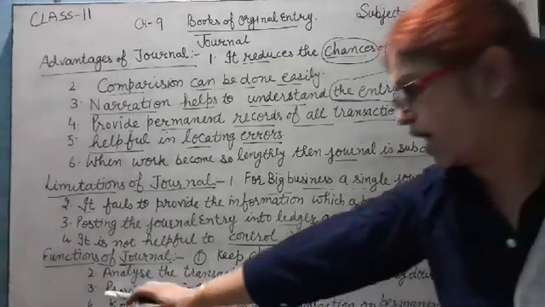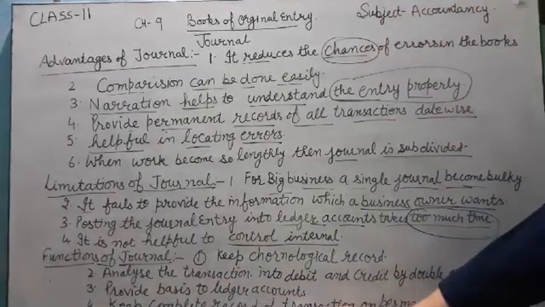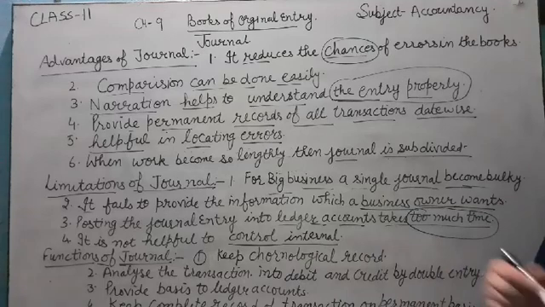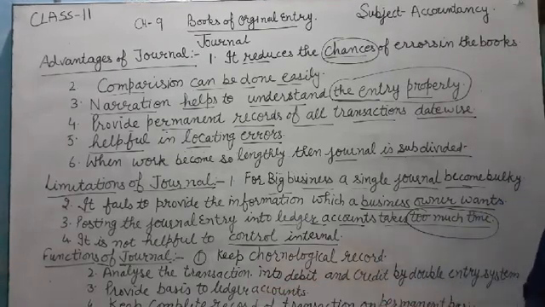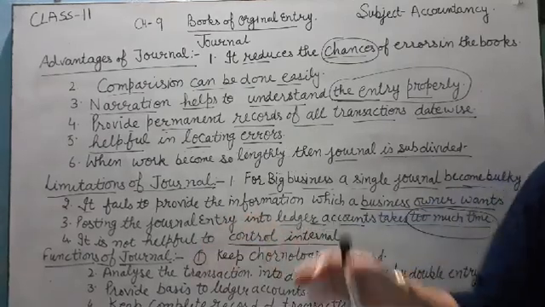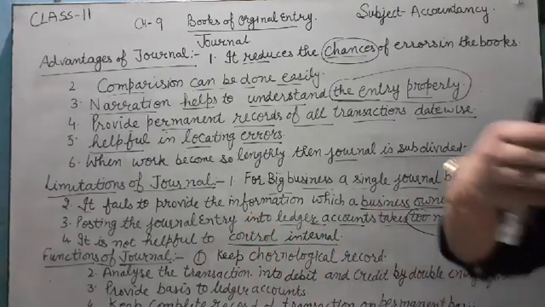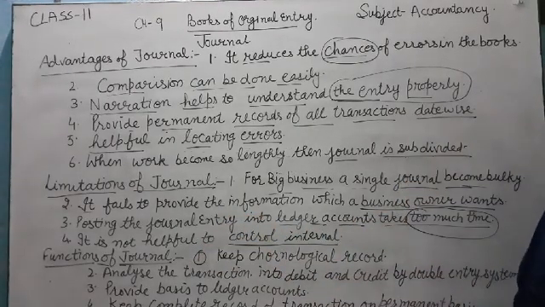The next function is to provide a basis to the ledger accounts. With the help of the journal, we can easily post the journal entries in the next book of accounts, that is the ledger. So it is the base of the ledger account, the next step of accounting.